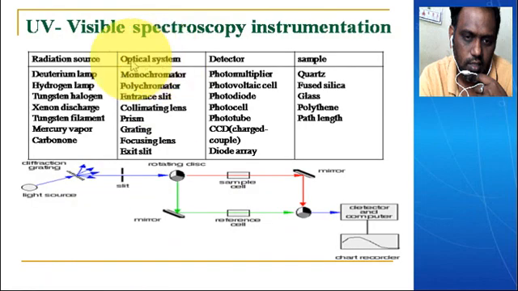And these are the components of UV-visible instrumentation: the radiation source and optical system, the detector system, and the sample. We have different sources, different optical systems and different detectors that we can use, and the sample. This is the flow chart of the instrumentation.